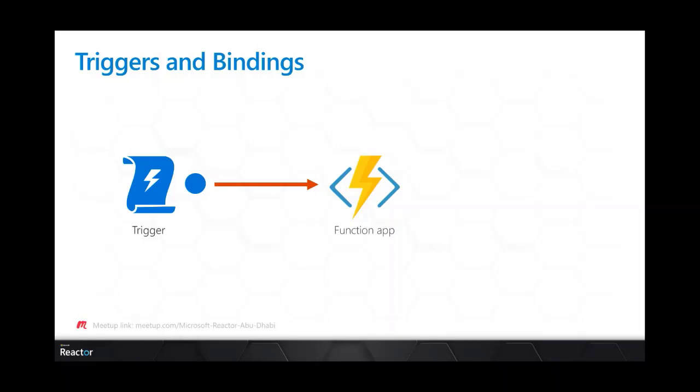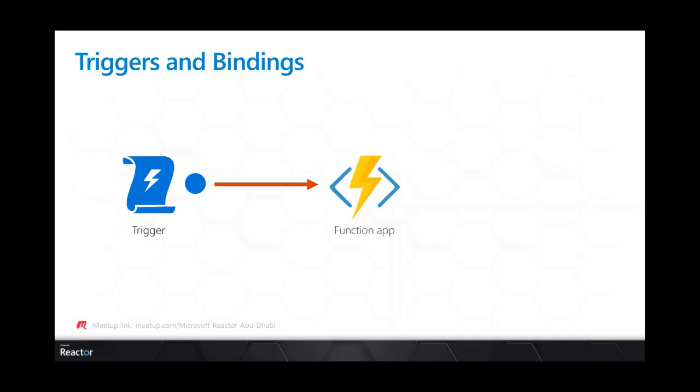So a trigger defines how a function is invoked. A function must have exactly one trigger, only one. And triggers can have associated data, which is usually the payload that triggers the function.